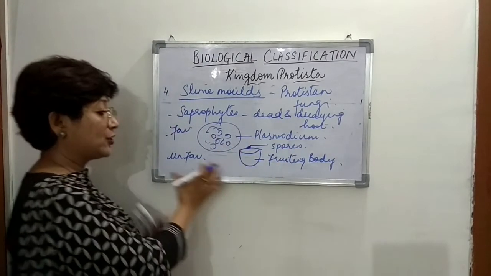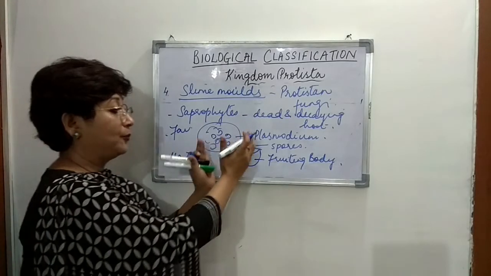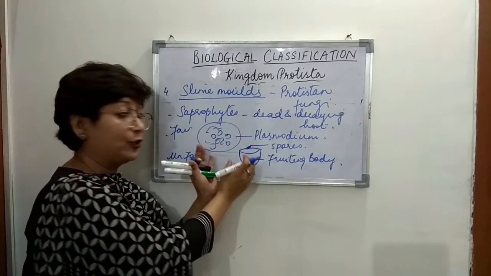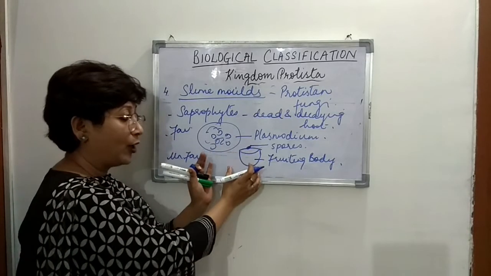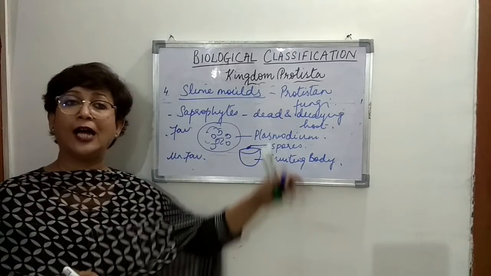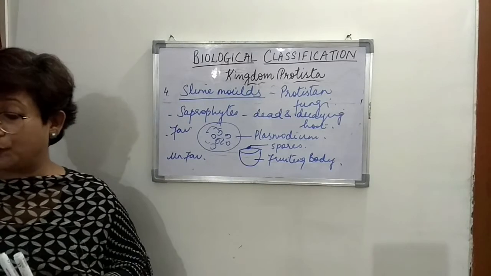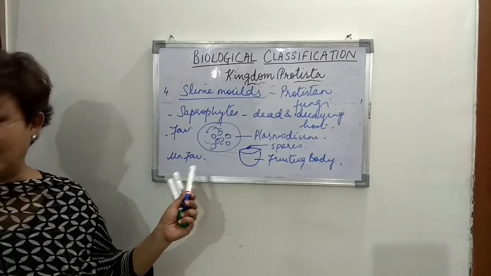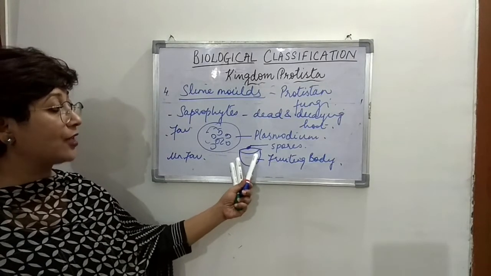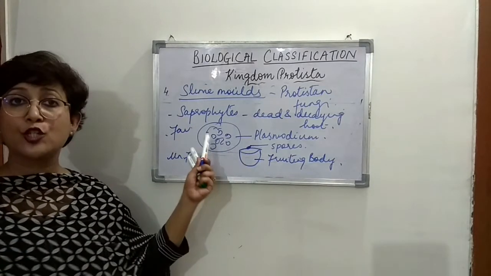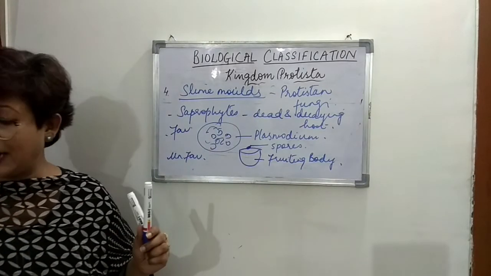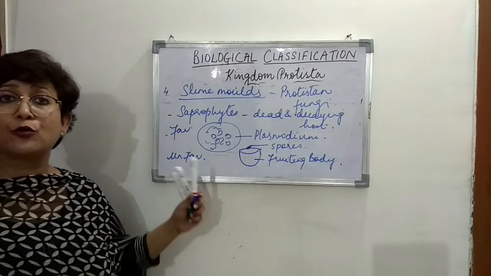So what happens during unfavorable conditions? The plasmodium differentiates itself into different parts. The whole body becomes the fruiting body, and on it various spores are developed. These spores possess true walls.